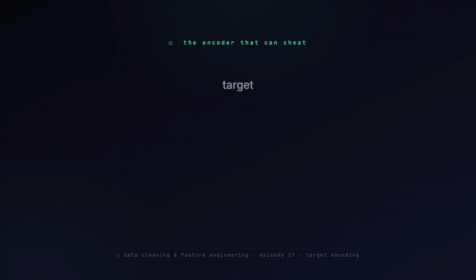Last episode, ordinal and frequency encoding kept order and kept width small, both learned on train. Today, the most powerful and most dangerous encoder, target encoding. It can leak the answer straight into your features if you're not careful, and I'll show you exactly how.